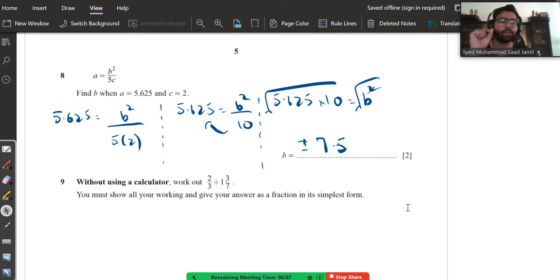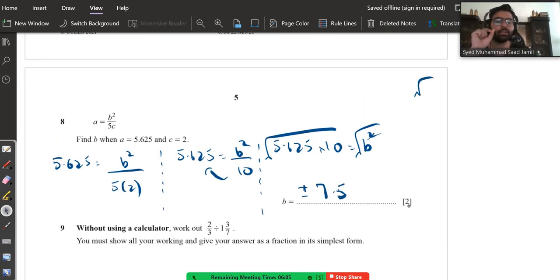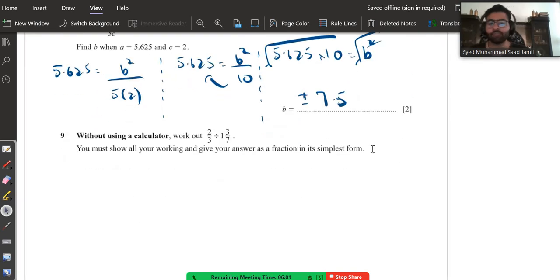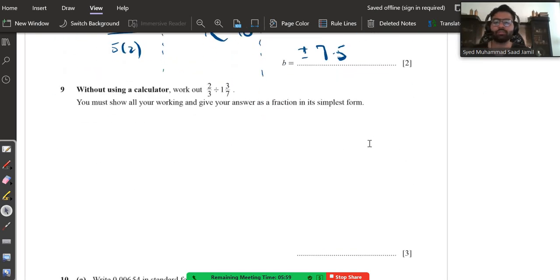always in plus minus. For example, if I write under root 25, it's going to be plus minus 5, not just plus 5. If you don't write plus minus 5, you will not get the full marks.